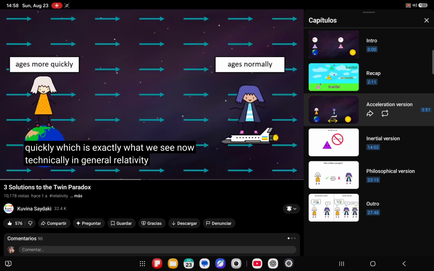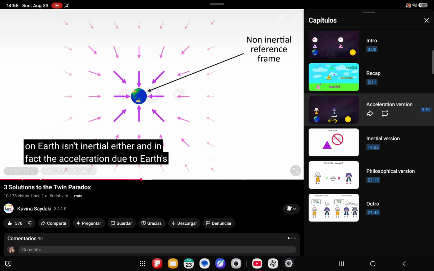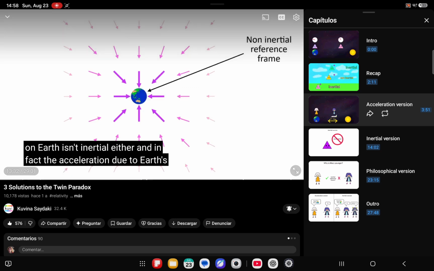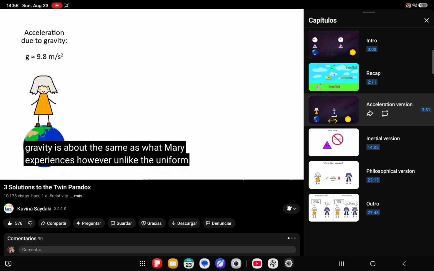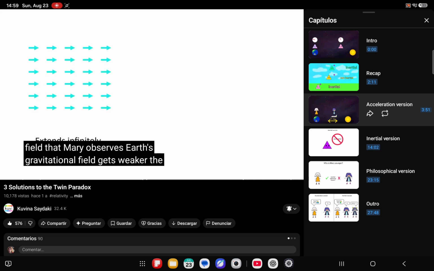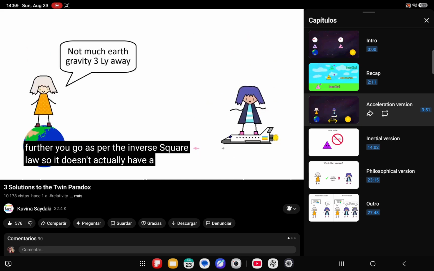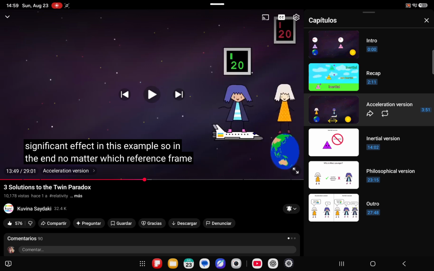Now technically, in general relativity, gravity itself is a fictitious force, which means Photon's reference frame on Earth isn't inertial either. And in fact, the acceleration due to Earth's gravity is about the same as what Mary experiences. However, unlike the uniform field that Mary observes, Earth's gravitational field gets weaker the further you go, as per the inverse square law, so it doesn't actually have a significant effect in this example.